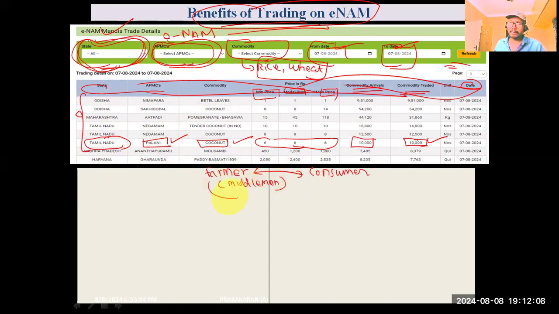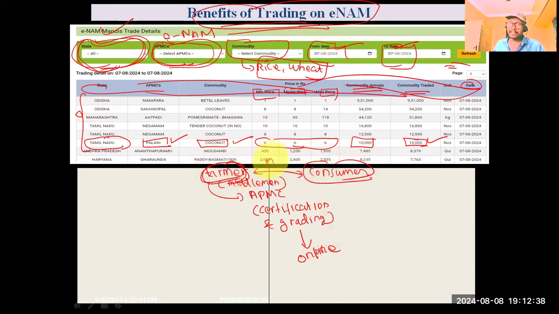He will directly go to any market like APMC. There he will get product certification and grading. After getting the certification or grading, he can directly sell it online. Because of this, the farmer is getting a good price, and the consumer also, because the middleman would earn a lot of profit in such transactions.